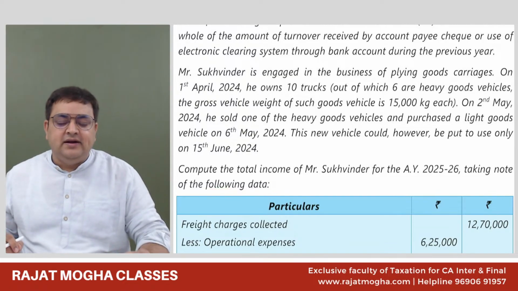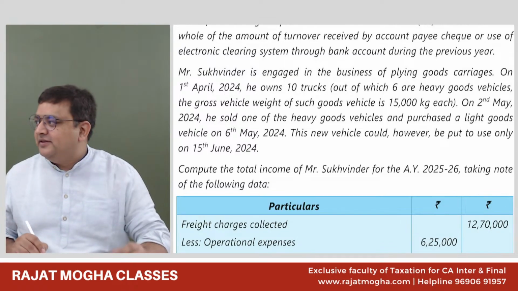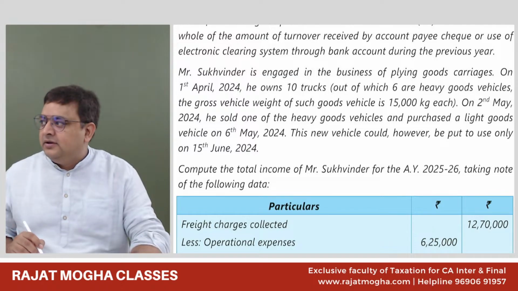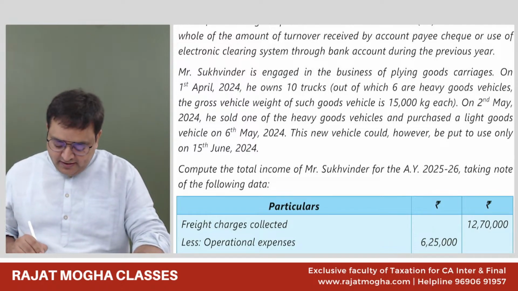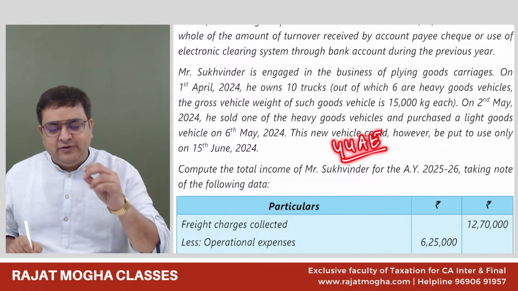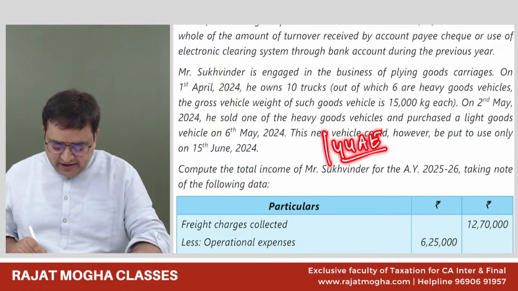Now we understand that there is a section of presumptive income. Does anybody remember the section number? If you remember, it would be good. My YouTube students also, please tell me. The section number is 44AE. And guys, even if you don't remember the section number, I'm perfectly fine with it.